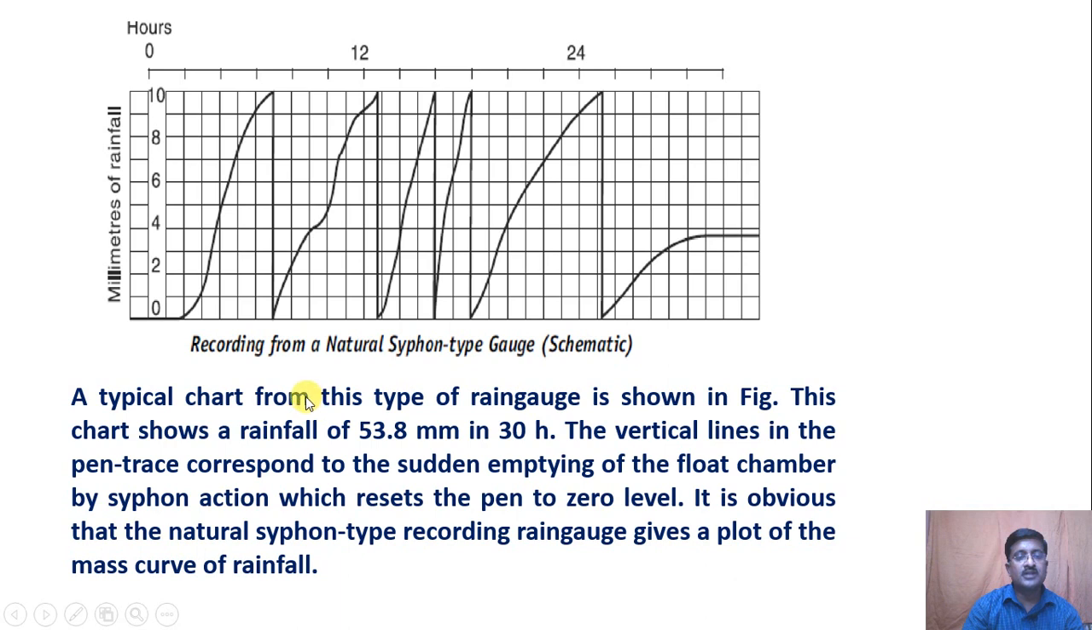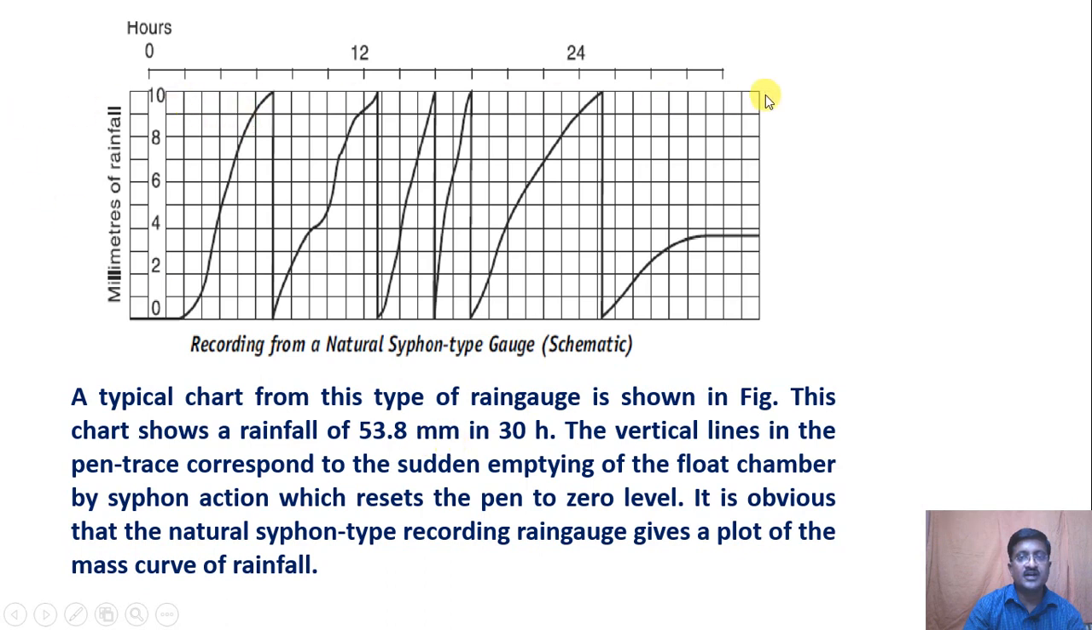This is a typical chart from this type of rain gauge which is shown in this figure. This chart shows rainfall of 53.8 mm in 30 hours. The vertical lines in the pen trace correspond to sudden emptying of the float chamber by siphon action, which resets the pen to zero level. It is obvious that the natural siphon type recording rain gauge gives a plot of the mass curve of the rainfall. You can see here in the 30 hours it is 53.8 mm.